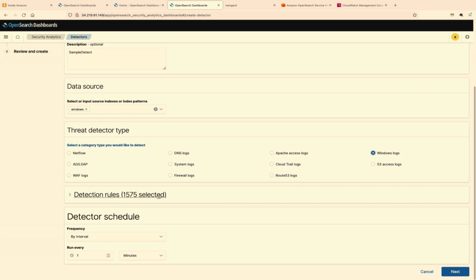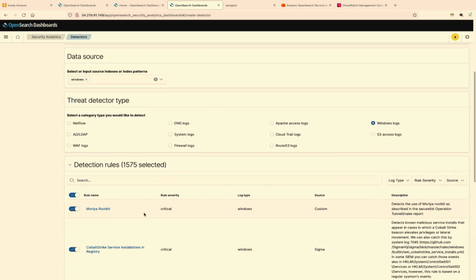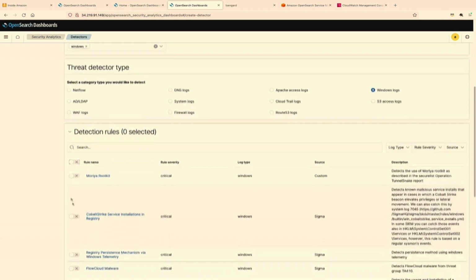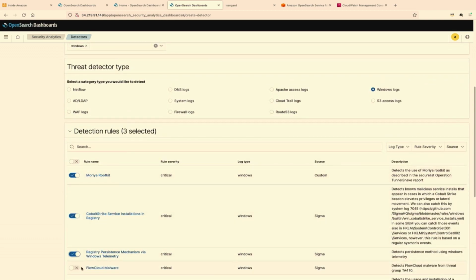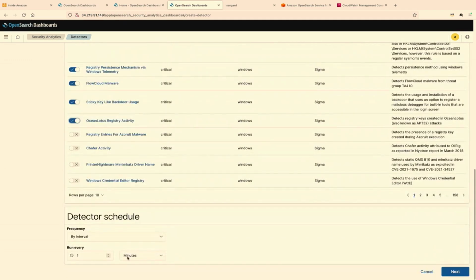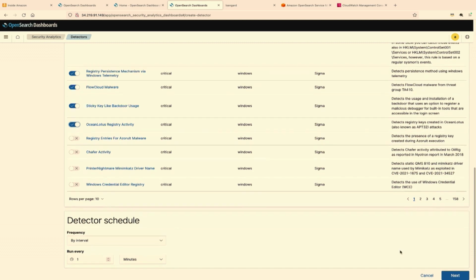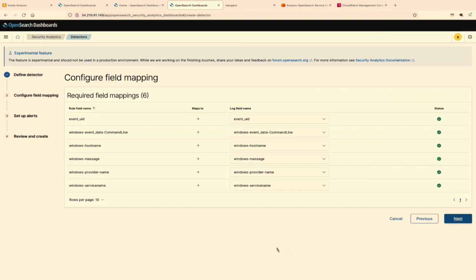So when I choose the Windows logs, there are 1575 rules that pertain to Windows logs. Here, by default, all the rules are selected, but then you have an option to choose what rules should fall under a specific detector and move on. And then you have a detector schedule. This defines how frequently you want the detector to run against the index. Let's go to the next tab.